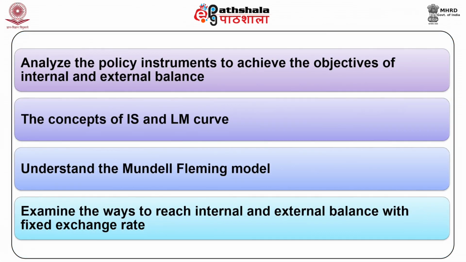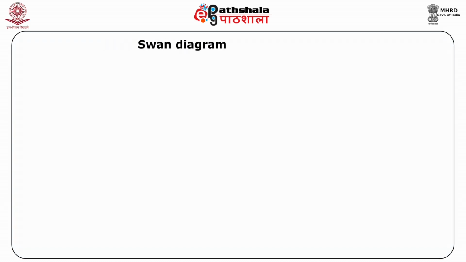After completing this module, you shall be able to analyze the policy instruments to achieve the objectives of internal and external balance, understand the concepts of IS and LM curves and the Mundell-Fleming model, and examine the ways to reach internal and external balance with fixed exchange rate. Let us begin by analyzing the Swan diagram.